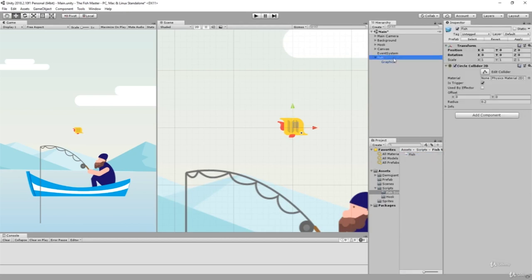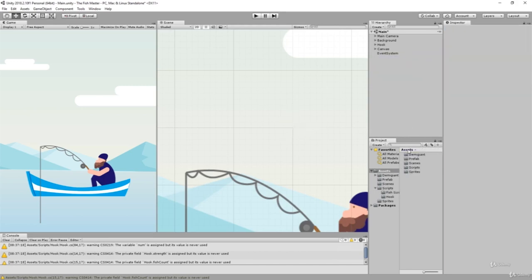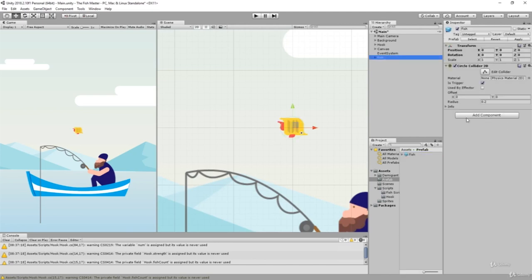Now, when we add our script to our fish, like this in our hierarchy, let me show you. When we add it, you think it's there. But if I were to remove the fish and go back to prefab, put it again, there is no script. And why is that? Well, basically, every time you change the prefab from the hierarchy, you have to click apply. So if I were to add component fish, I will have to click apply, so it applies. And now when I delete the fish and add it again, I will have the script on.